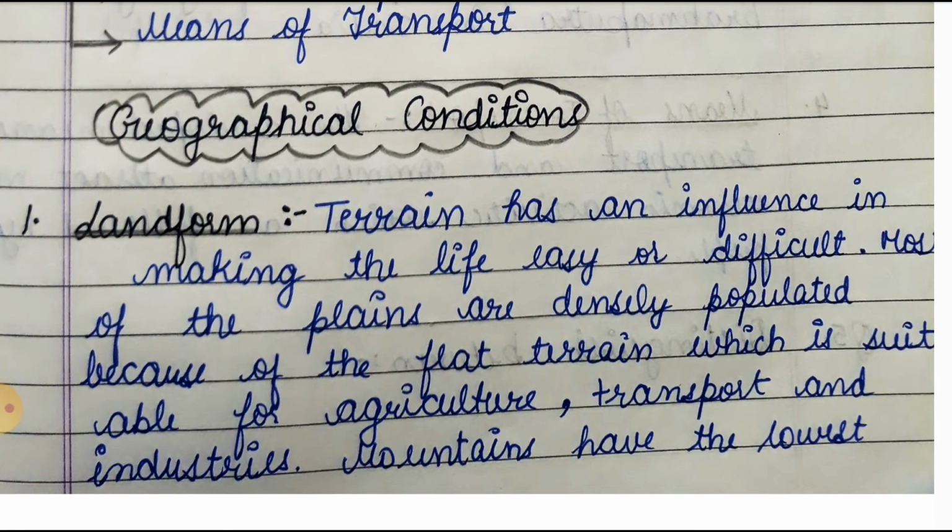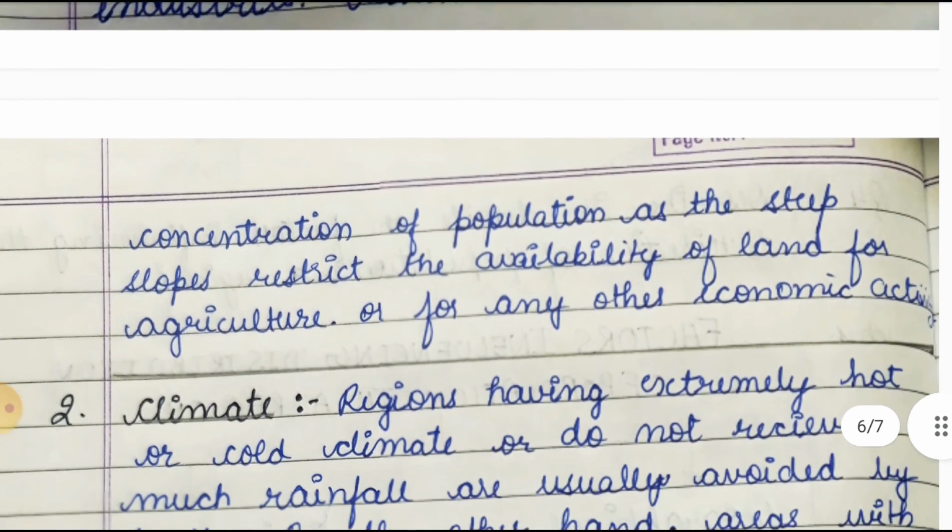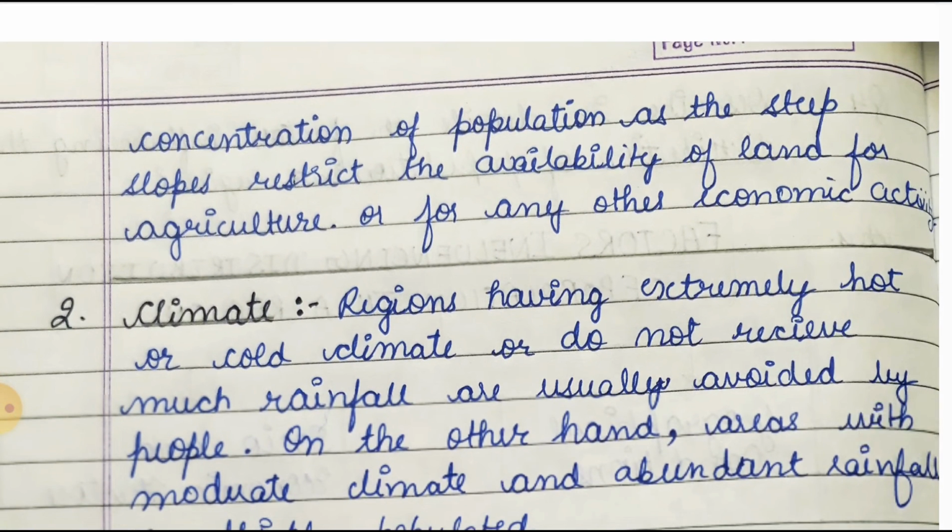Our geographical conditions, first is landform. So in landform we can write that terrain has an influence in making life easy or difficult. Most of the plains are densely populated because of the flat terrain which is suitable for agriculture, transport and industries. And mountains have the lowest concentration of population as the steep slopes restrict the availability of land for agriculture or for any other economic activity.